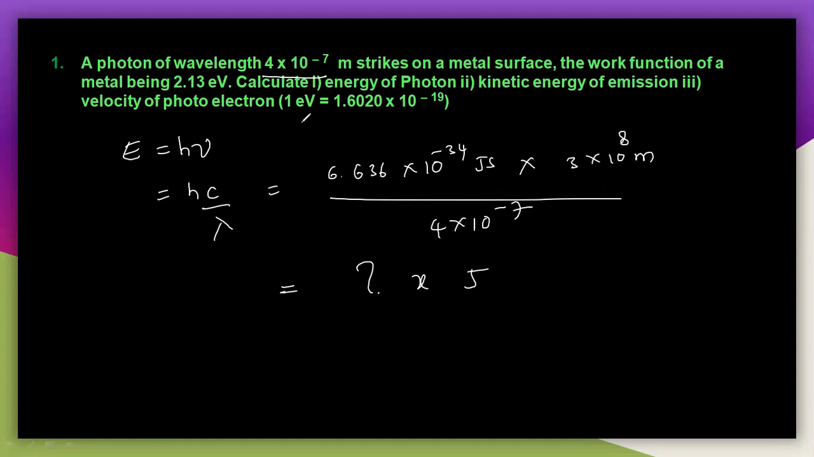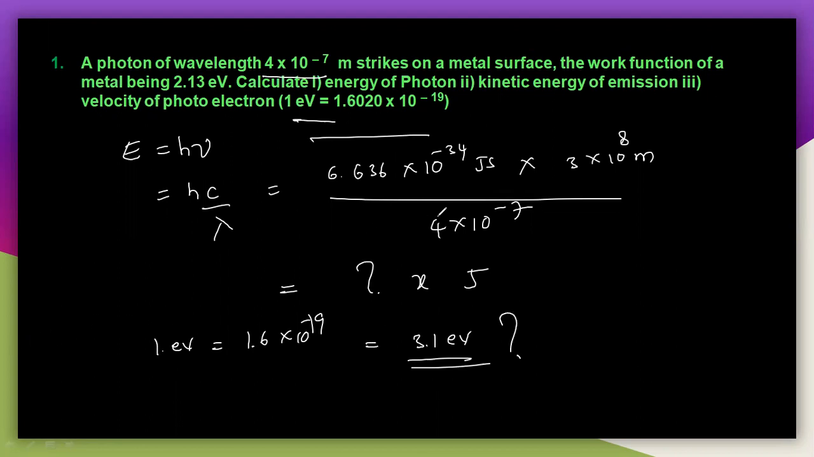What I need, he has asked for electron volts. So 1 electron volt, which he has already given, is equal to 1.6 into 10 to the power of -19 joules. So very simple. Now we get some value in joules here. If you divide it by 1.6 into 10 to the power of -19, you will get the value, that is 3.1 electron volt. So the energy of the photon is 3.1 electron volt. You will get the final answer like this.